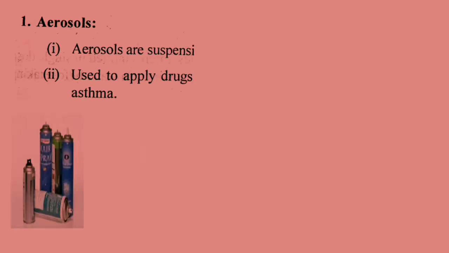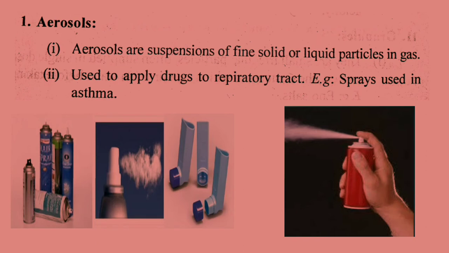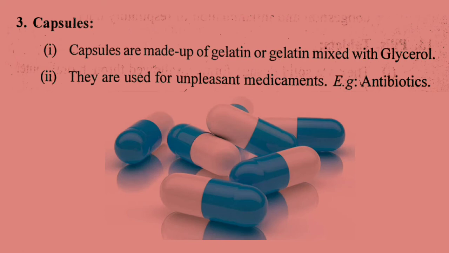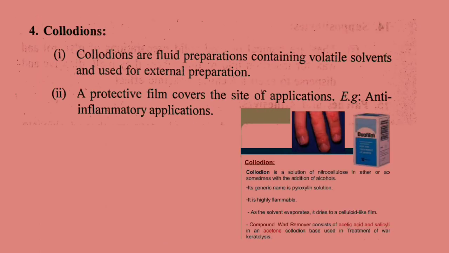First is aerosols. Aerosols are suspensions of fine solid or liquid particles in gas. They are used to apply drugs to the respiratory tract. For example, it includes sprays which are used in asthma. Second is applications. It's a fluid or semi-fluid preparation intended for application to the skin. Third is capsules. Capsules are made up of gelatin or gelatin mixed with glycerol. They are used for unpleasant medicaments. Example, antibiotics.